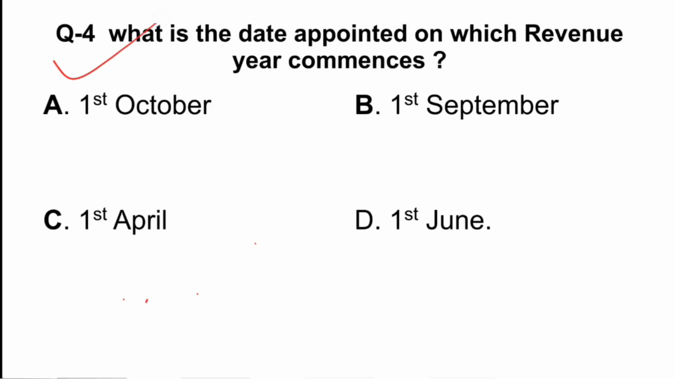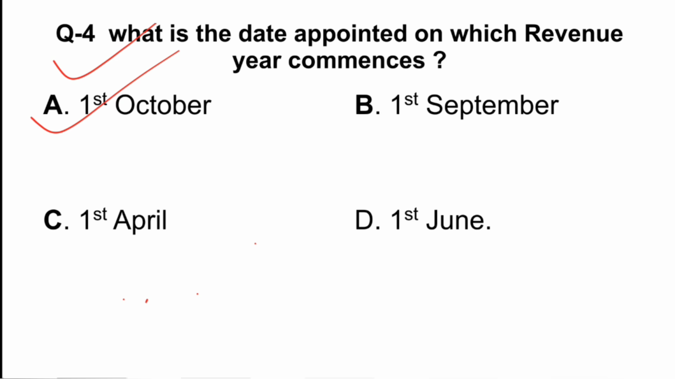Now next question says, what is the date appointed on which revenue year commences? So the options are 1st October, 1st September, 1st April, 1st June. Now as per the provision, it provides that the revenue year means the year commencing on such date as the state government may, in case of a special area, by notification appoint. So it is the date to be declared by the state government, and that date is as per the prevalent notification there in the state.